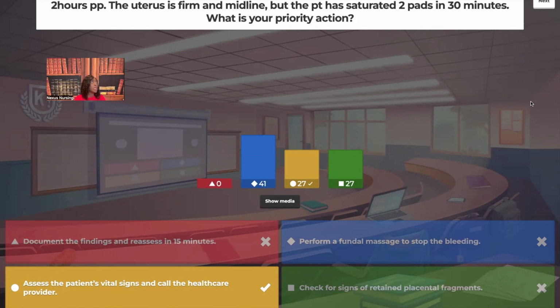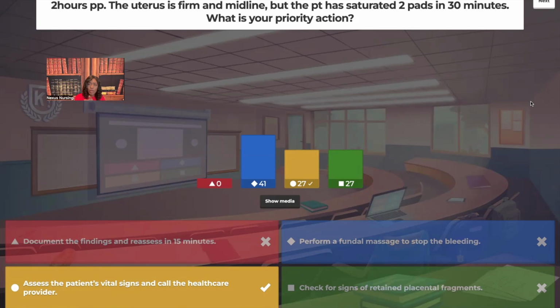What does that tell us when the uterus is midline? Most likely, the bladder's not full, because when the uterus is off to the side, the patient's bladder's full and you have to have that patient urinate. But that's not the problem either. It's midline. So what are we going to do? Assess, get information. You're going to assess the patient's vitals and call the healthcare provider.